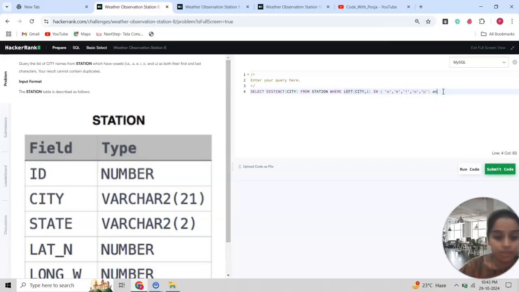But I also want the last letter, so I am using AND. AND is a relational operator in SQL. It is similar to Java. And let's continue with the right function. So right of city is in the same as this, and that's it. Now we have to run the code.